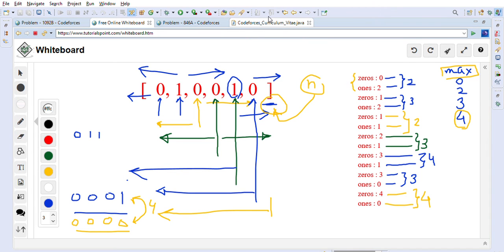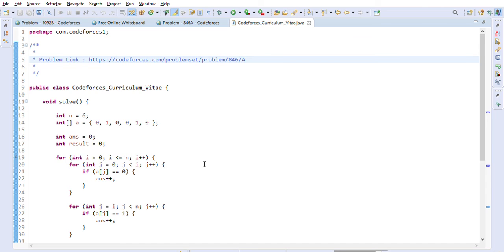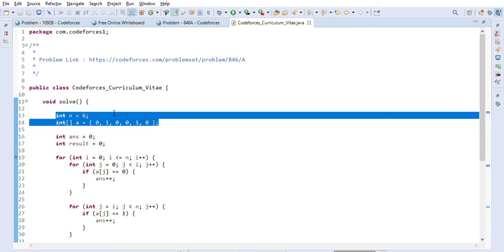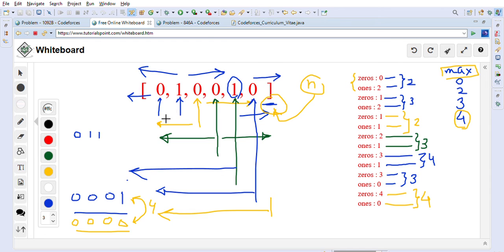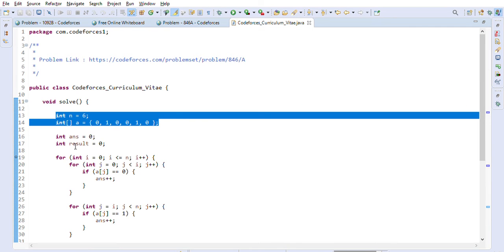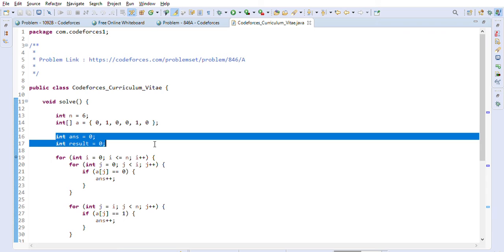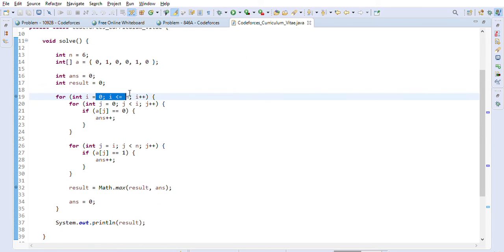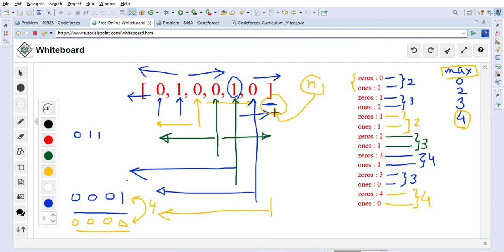So let's just go ahead and take a look at the Java code for this one. So as you can see, n is 6, and these are the values of the games which are given to us. This is the same example that we took here. So we will create two variables, one is answer and one is result, and we will just go through 0 to n, right? So we are going to have i less than or equal to n, right? So it will cover that extra spot that we want to cover at the end. Like after 0 we still wanted to cover that extra one, right? So that one is covered here already.